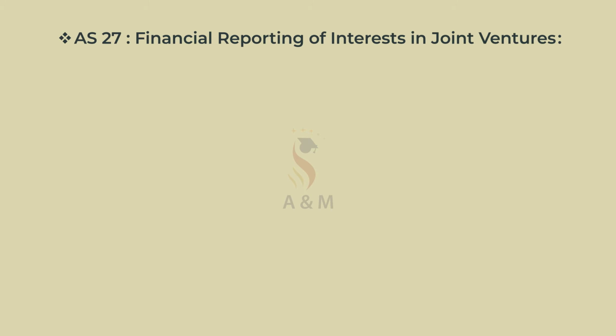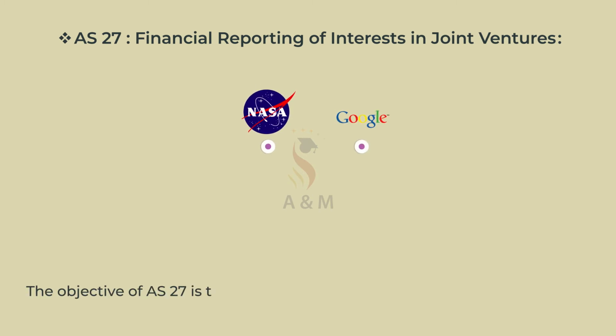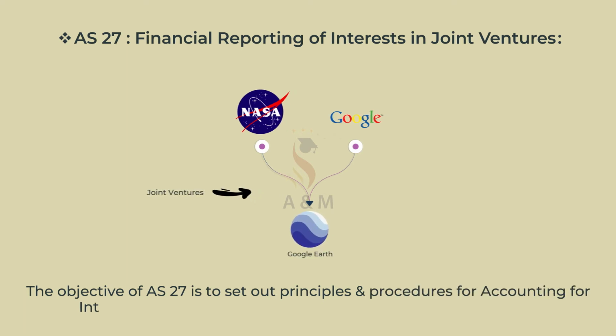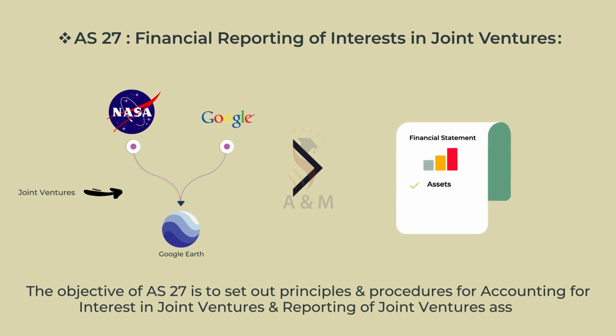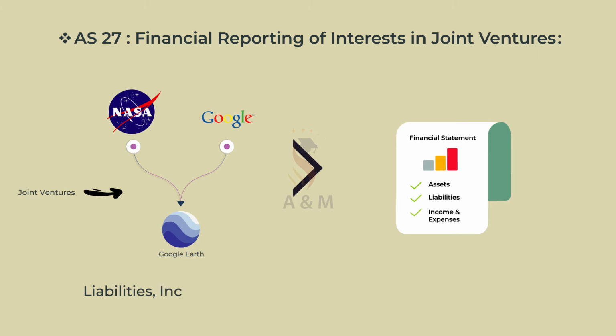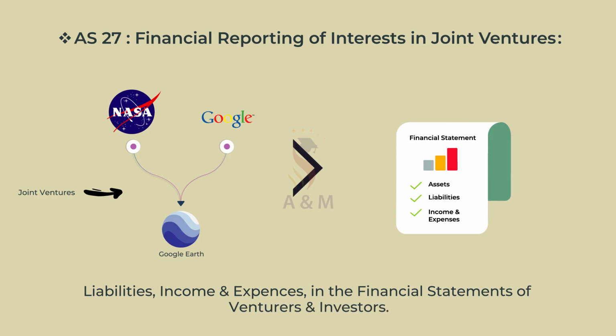Accounting Standard 27, Financial Reporting of Interest in Joint Ventures. The objective of Accounting Standard 27 is to set out principles and procedures for accounting for interest in joint ventures and reporting of joint venture assets, liabilities, income and expenses in the financial statements of venturers and investors. It is applicable only where consolidated financial statements are prepared and presented by the venturer.